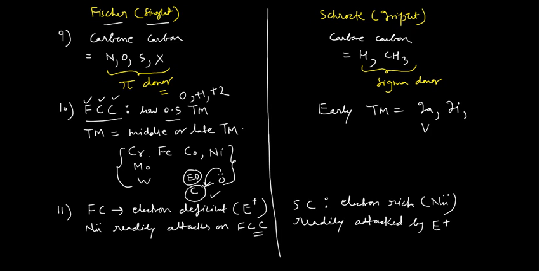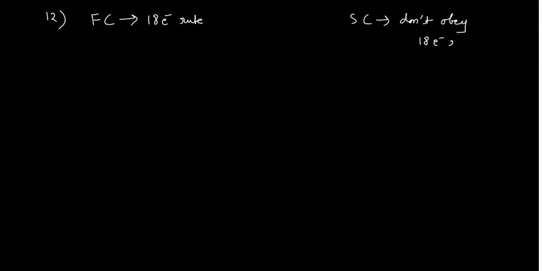Now the next point, which is my point number 12. It says that the Fischer carbene always obeys the 18 electron rule. That means if you count the total number of electrons present on the Fischer carbene complex, it would come to 18. And your Schrock carbene, I am writing Sc for this one, does not obey the 18 electron rule. You should remember this point.